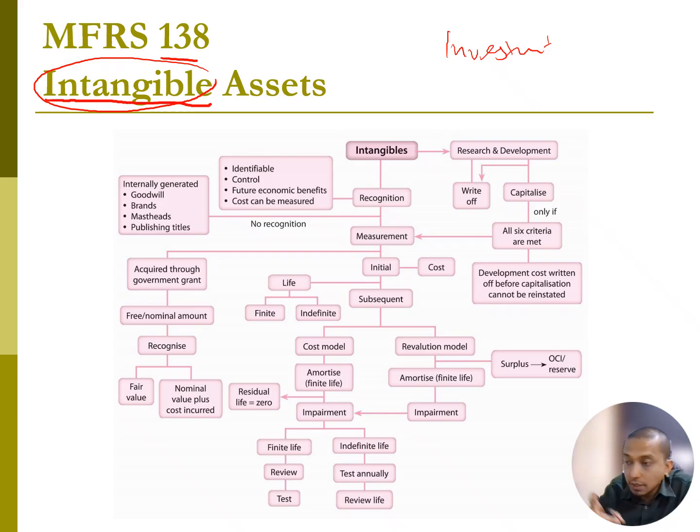All right, intangible. If you see this chart, intangible can have research and development, but research always goes to write off. In other words, research can never be an asset. Research will always become expenses. While for development, you can see here the arrow can go to capitalize, can become asset, and can become a write off. So research and development is the only internally generated intangible asset, and we focus on development, right?